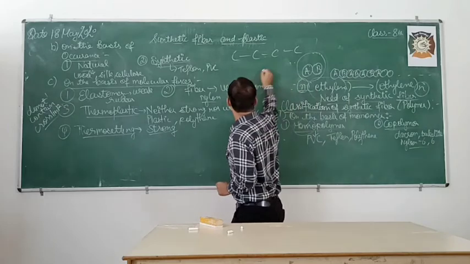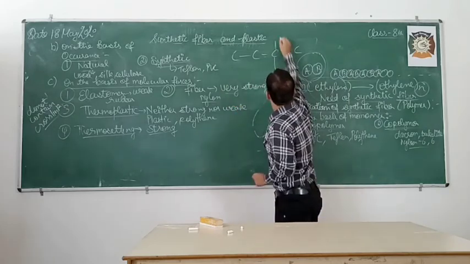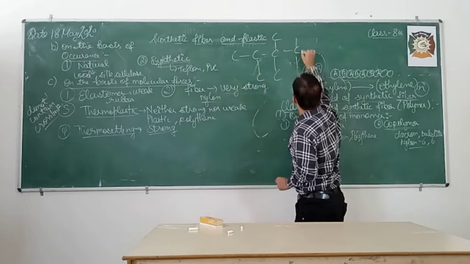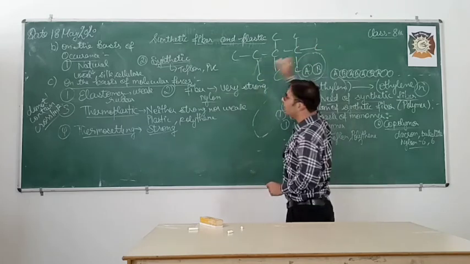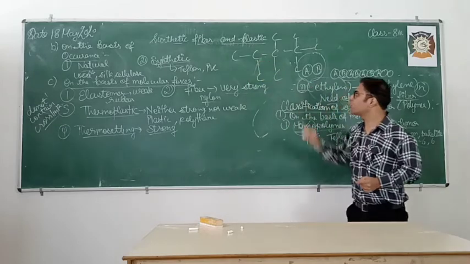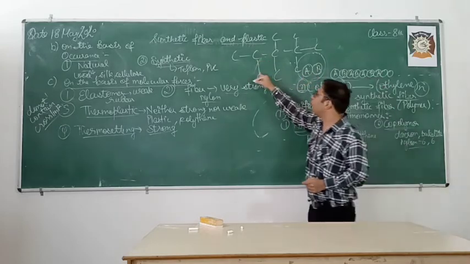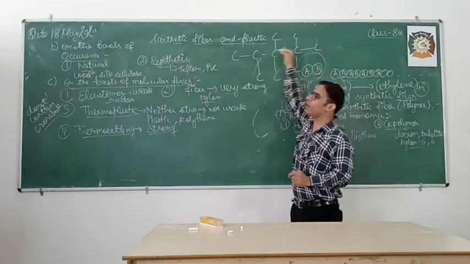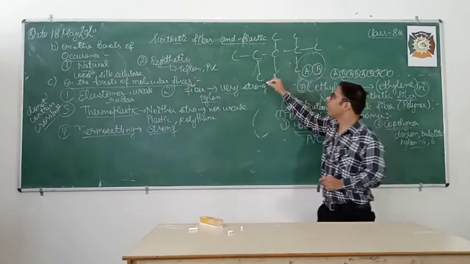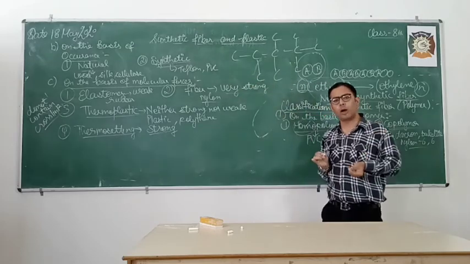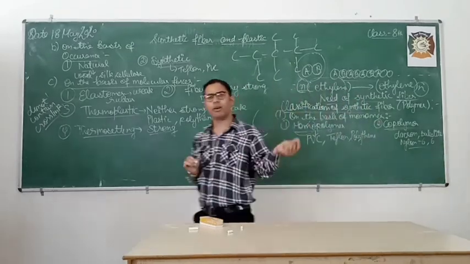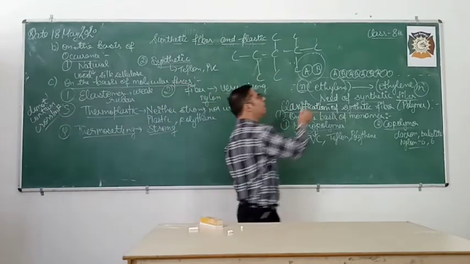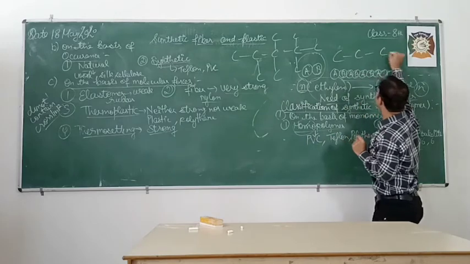In another example, suppose I have taken a carbon chain, with carbon arranged in this way, so this is known as cross link. There are two types of polymers, one is single chain, one is cross link. This type of structure is known as cross link, and this type of structure is known as linear chain.